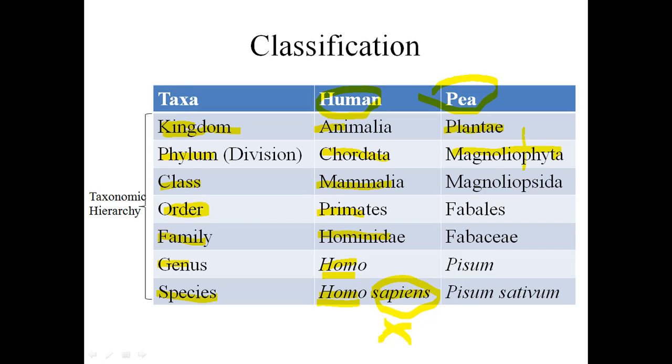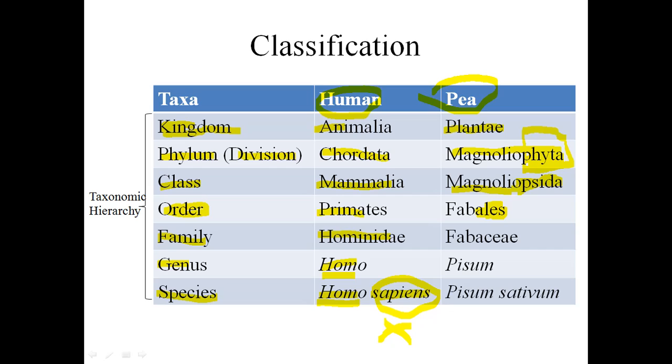If we find this "phyta" at the end of any name, it is confirmed that we are talking about the division. So in plants, whenever there are plant ranks in the taxonomy, whenever "phyta" is there, it will be the division, and whenever "opsida" is there, it will be the class. So the class for P is Magnoliopsida. The order for P is Fabales. So "ales", whenever it is at the end, it will be the order